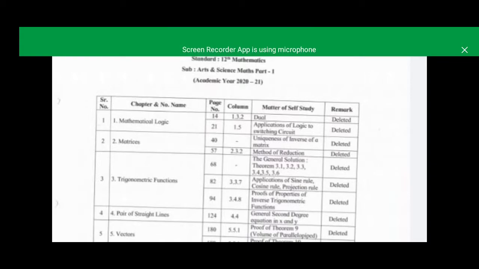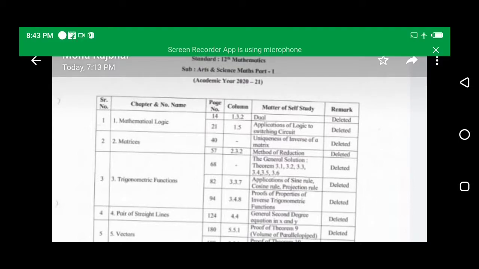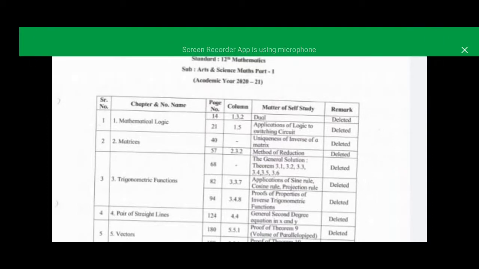We have studied different methods to identify the values of x, y and z if we have a 2 cross 2 matrix or 3 cross 3 matrix. From those methods, we don't have to study the reduction method. That means we only have to prepare the row transformation, column transformation, and inverse by adjoint method. That method we have to prepare.